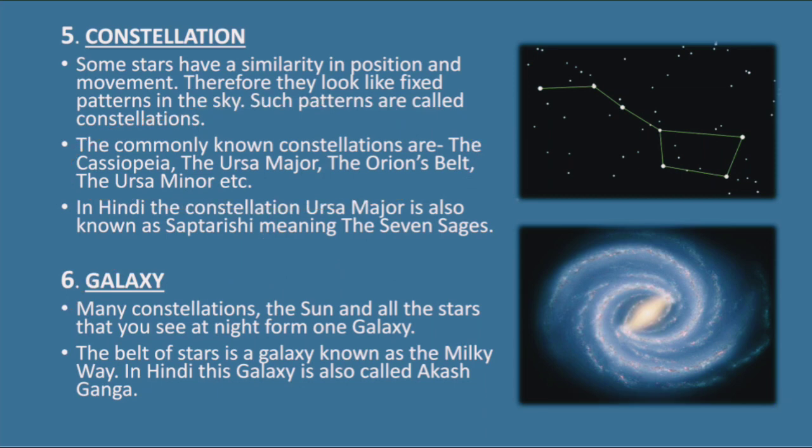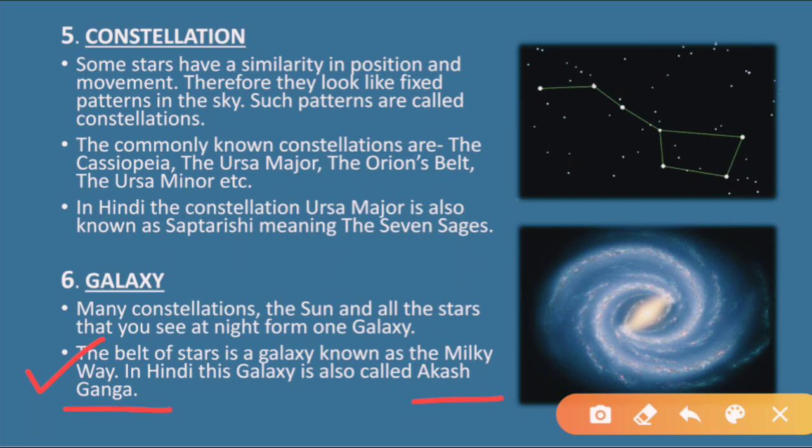Now see the next point, that is the belt of stars, a galaxy known as the Milky Way. In Hindi, this galaxy is also called Akash Ganga. You can see this picture, this is the picture of the Milky Way. It is a belt of stars, all the white dotted lines which you are seeing, the circle lines. All these are the belt of stars, and they look whitish in color, that is why it is known as the Milky Way, milky white in color.